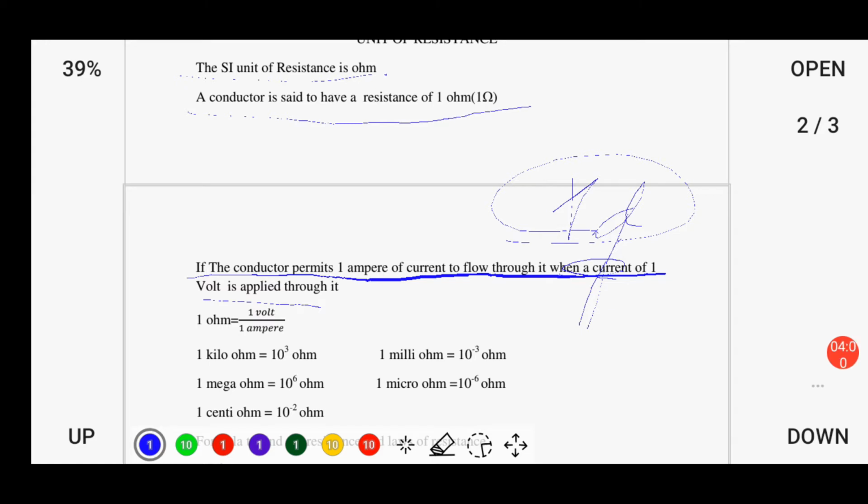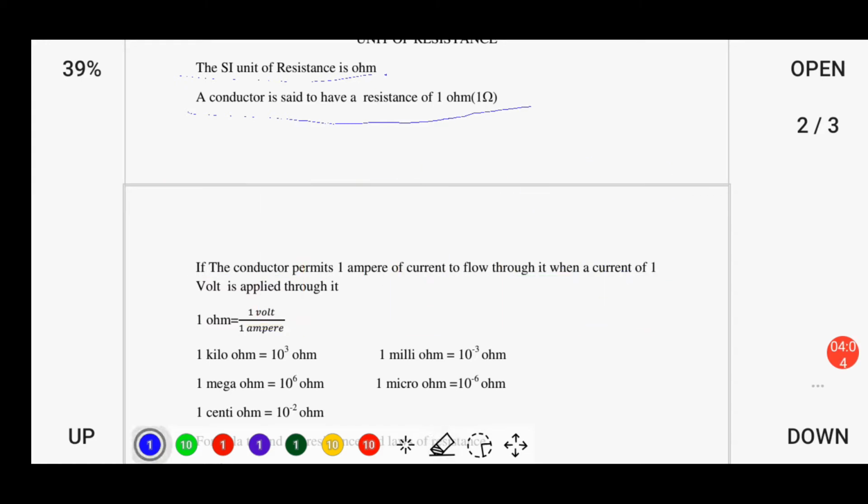That is, when 1 volt potential difference is applied across the two ends of the conductor.